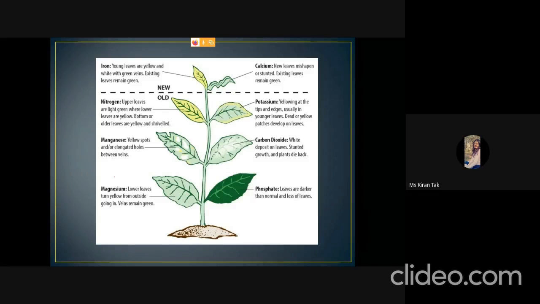Okay, so here, the deficiency of iron and calcium will appear first in the new leaves and then in the older leaves. And the deficiency of nitrogen, manganese, magnesium, phosphate, carbon dioxide, and potassium will be seen first in the older leaves and then in the new leaves.